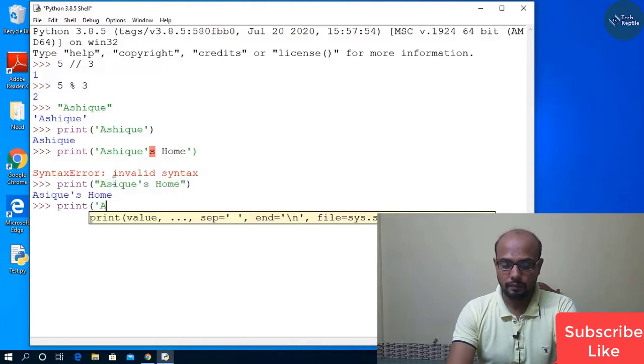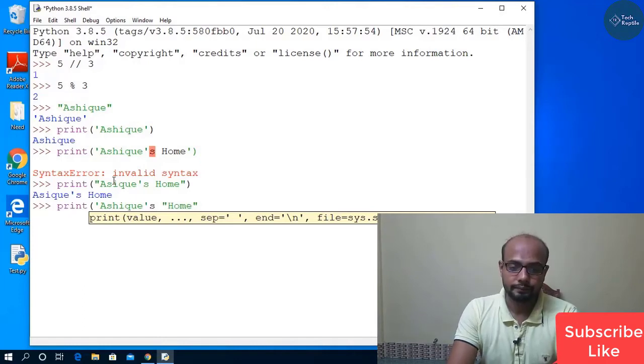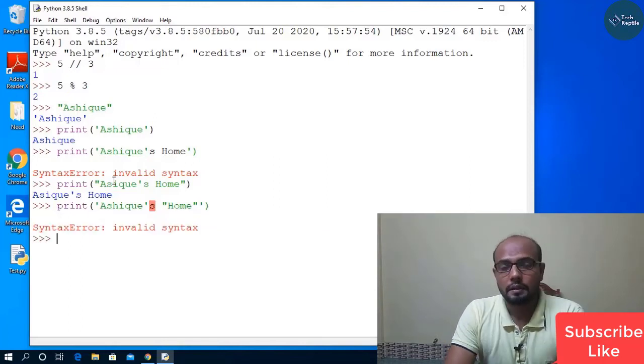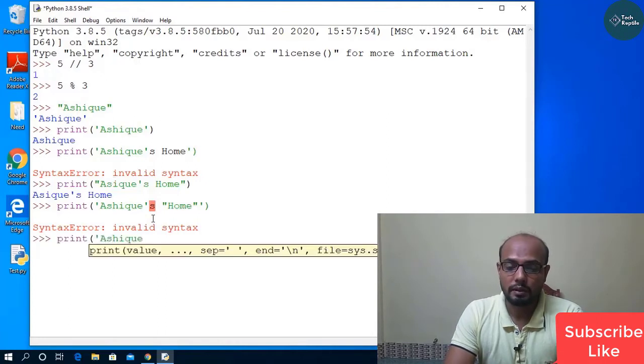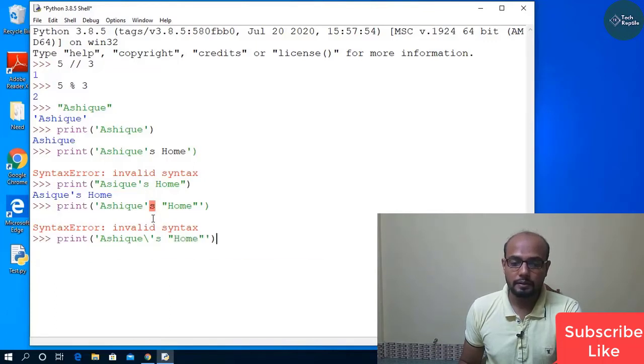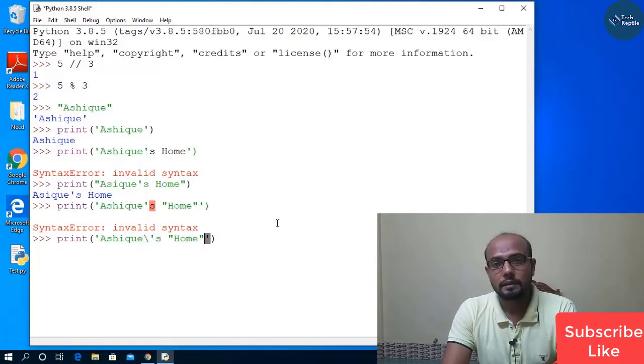If I want to print something like this, is it possible? The syntax is invalid. If I want to get the output with a double quote, then what should I do now? In this section, the backslash says to ignore this quote, and while the print function ignores this quote, the print function will allow this quote as a string. At that time, I get the proper result.